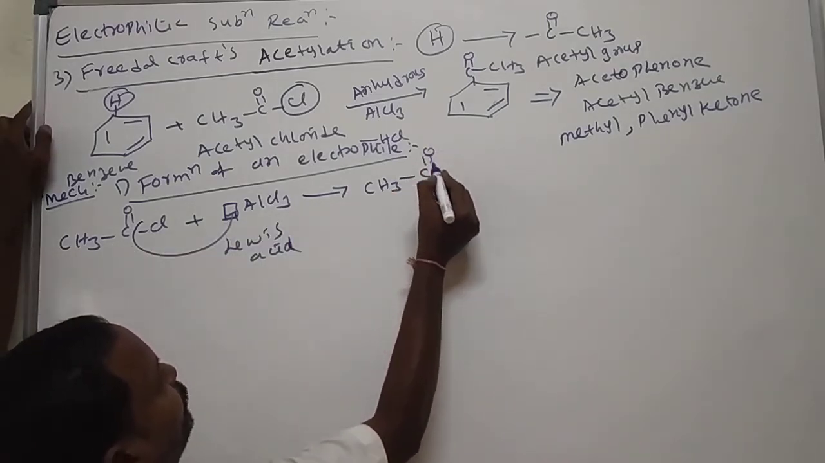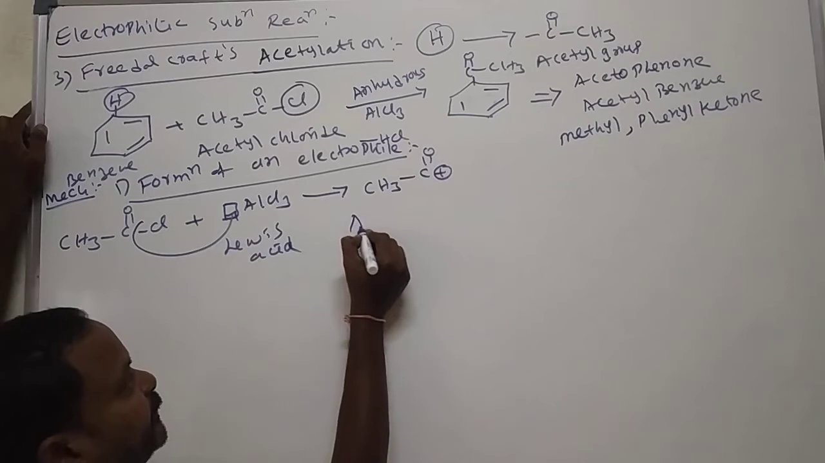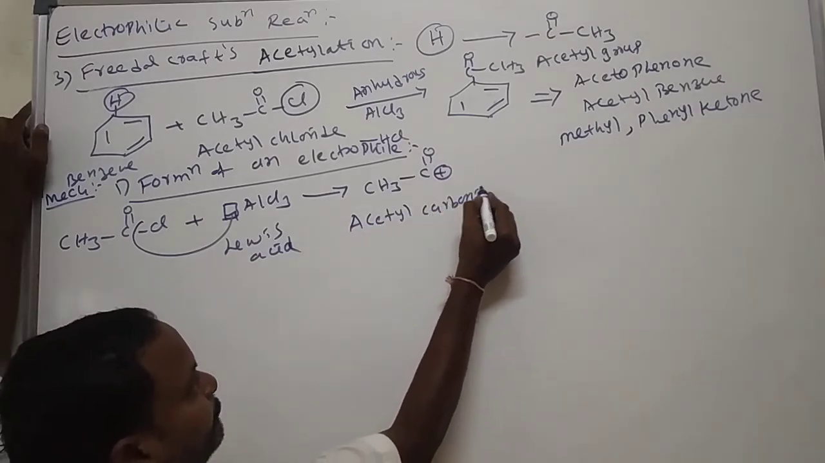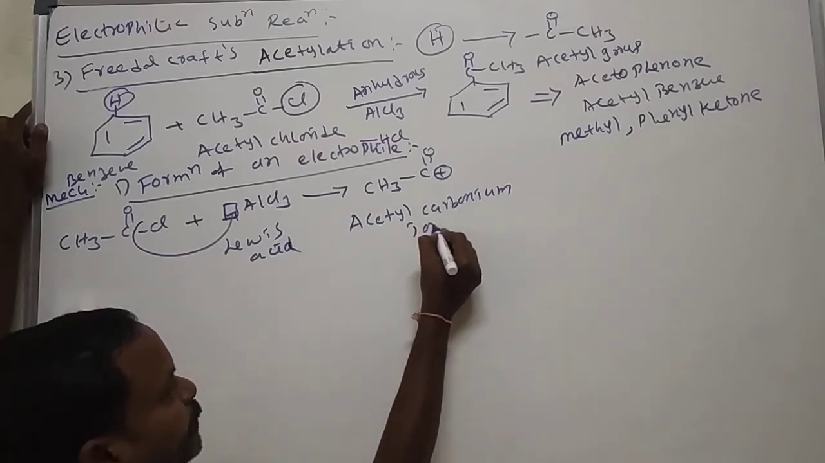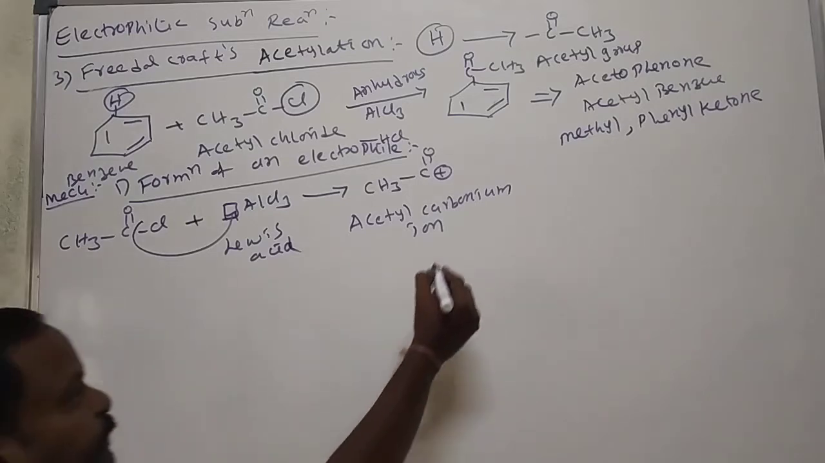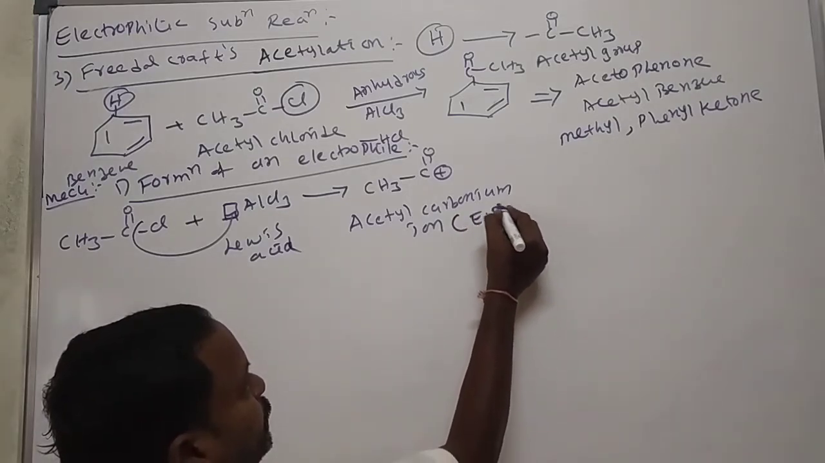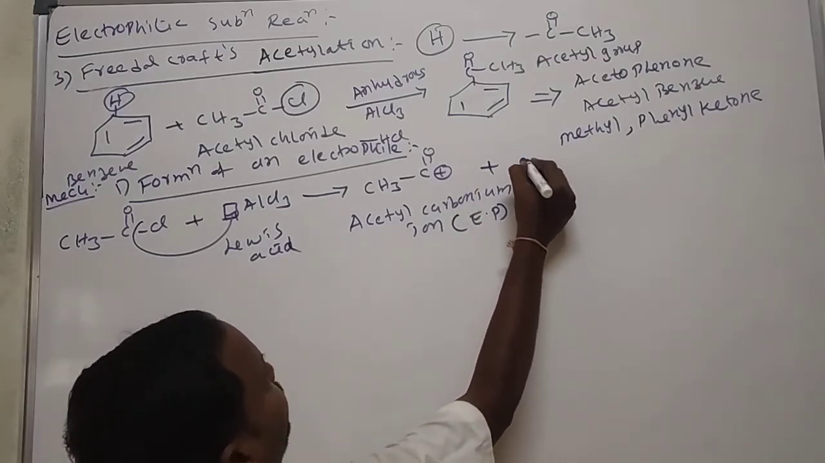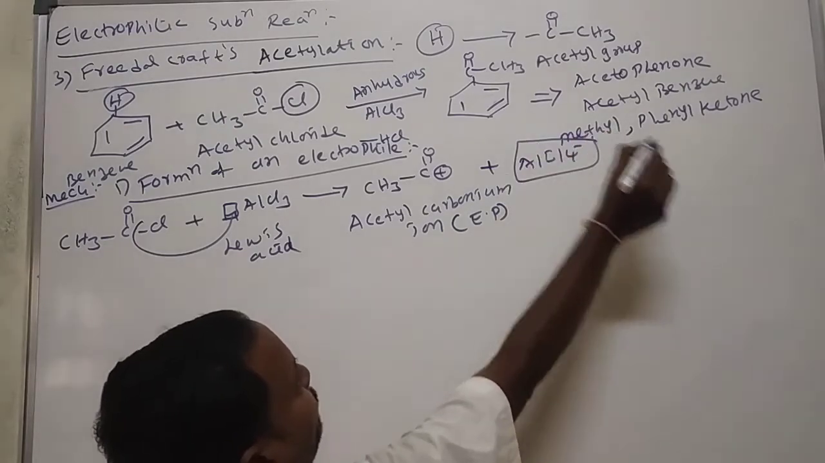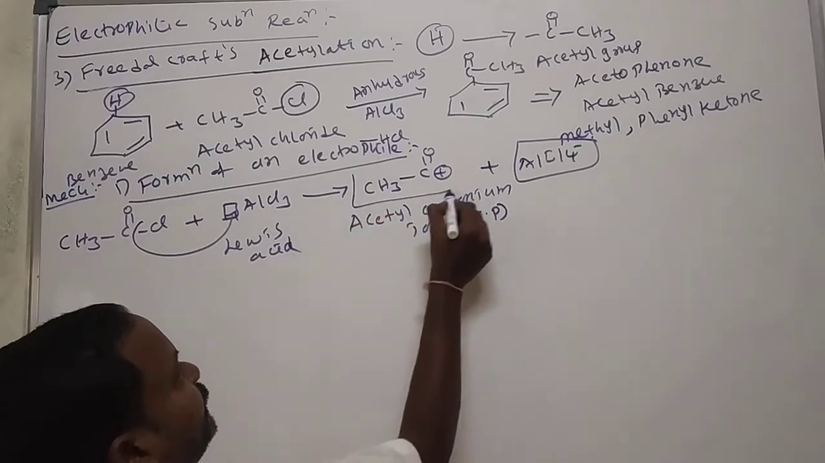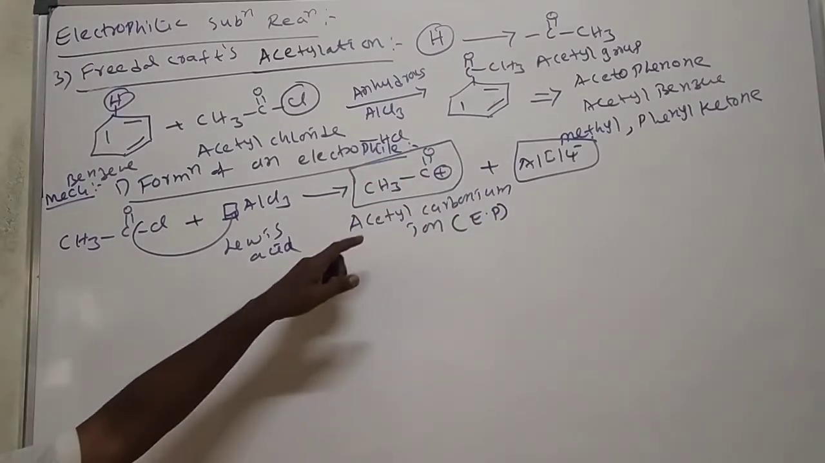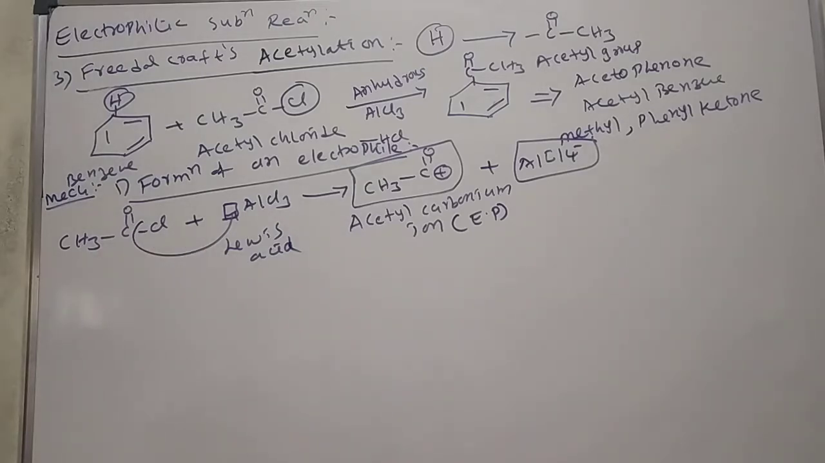What happens here? CH3 C double bond O plus. This we call the acetyl carbonium ion. Acetyl carbonium ion. This is an electrophile. And AlCl4 minus. Now this electrophile attacks benzene in the second step.